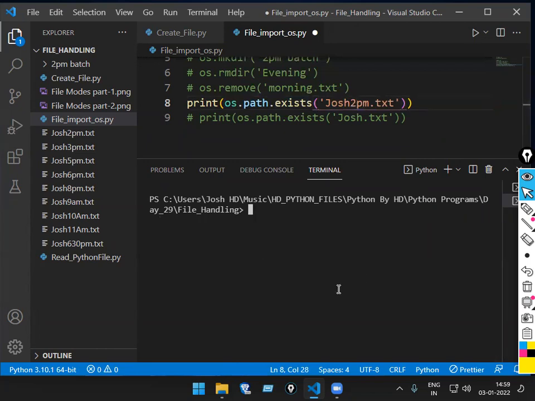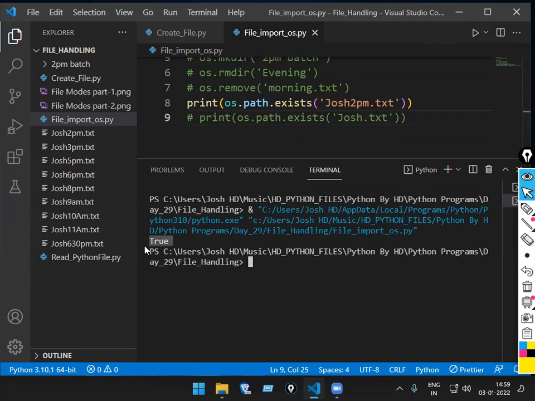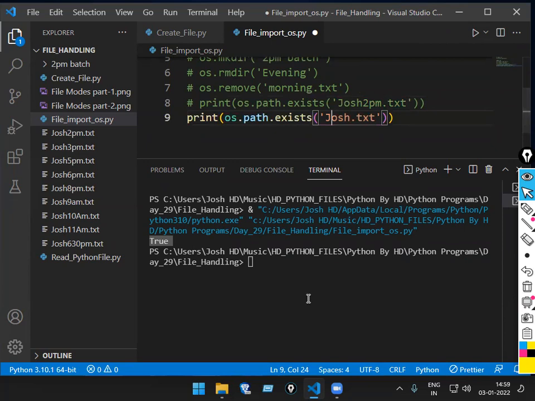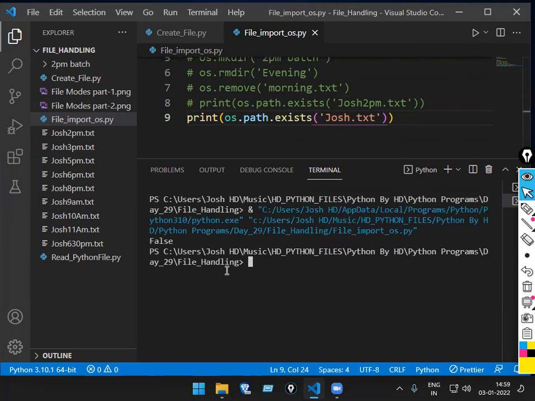Now what I'm checking is, is there any file called joes2pm.txt? Is there any file called joes2pm.txt? There or not? Yes. So if it is there, what will come now? True. What will come? True. But do I have any file called just joes.txt there? No. What will I get now? Clear this part?